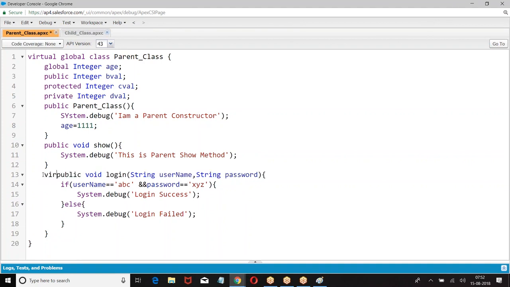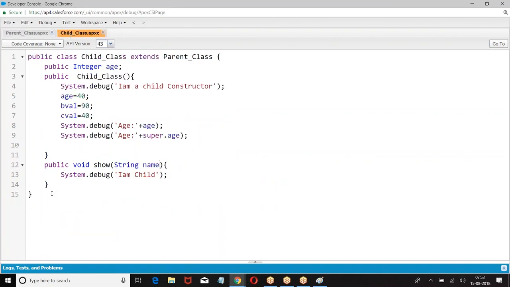Parent class has to give the method as virtual. If you give the method as virtual, the child can define that method again. Public override void.